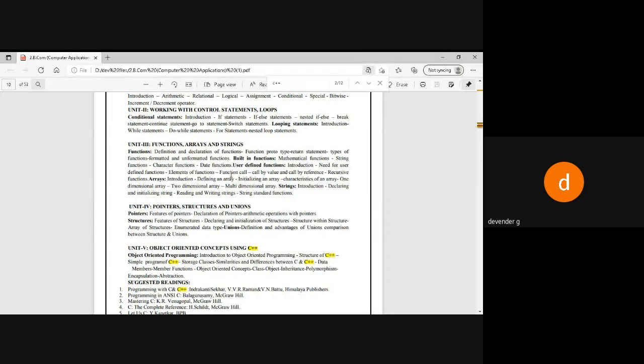One of the functions we always use in our C language, in the first program we'll be seeing, is void main or int main. Till now we have written near about 10 to 15 programs, and in all those 15 programs we have seen the function called main. Do you remember the main function? That function is a built-in function. It has already been defined by the C language.